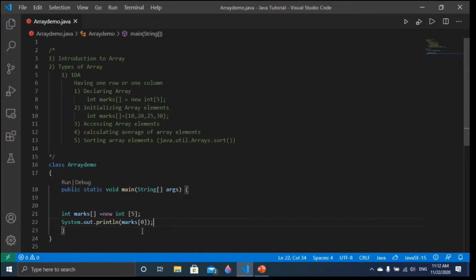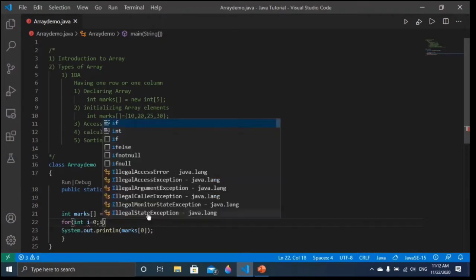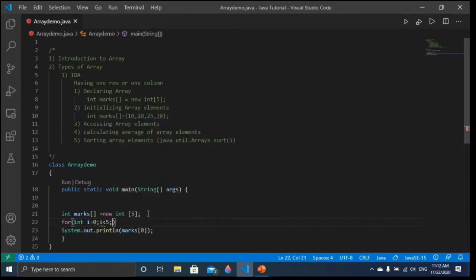But this technique is not good to print all. Better for us to put a loop here: int i = 0; i < 5; i++. Now instead of this 0, I will put here this i, and I want to just print, and I want to put here a space.